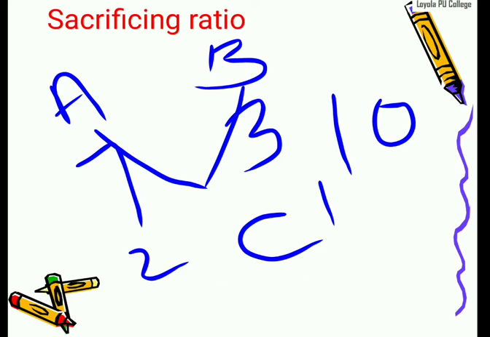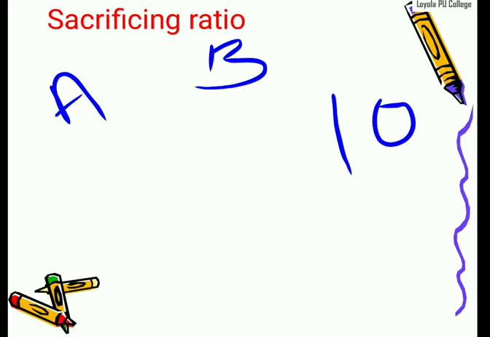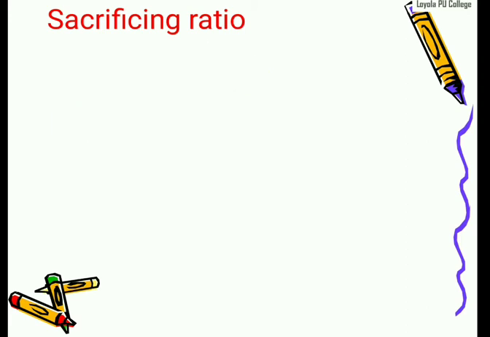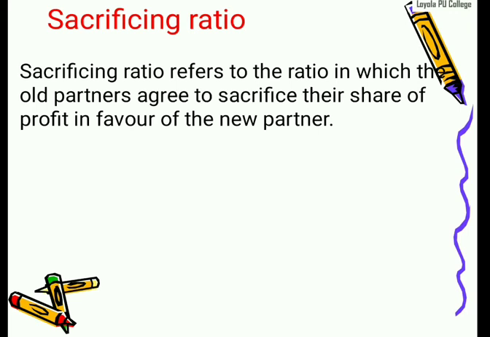So sacrifice ratio means the old partners surrender a part of their share of profit to the new partner. It's called the sacrifice ratio. Sacrifice ratio refers to the ratio in which the old partners agree to sacrifice their share of profit in favor of the new partner. Clear? For example, I told you Mr. A, out of 7 rupees, will sacrifice only 2 rupees. That 2 rupees will be the sacrifice of Mr. A. It's called the sacrifice ratio.